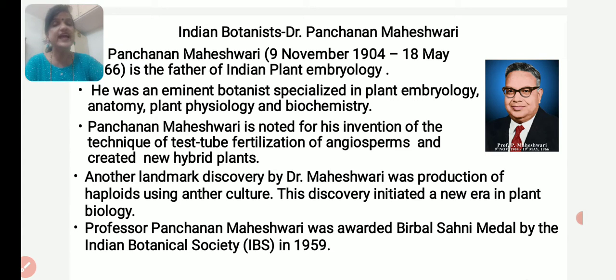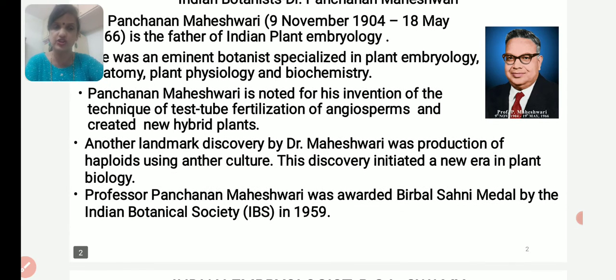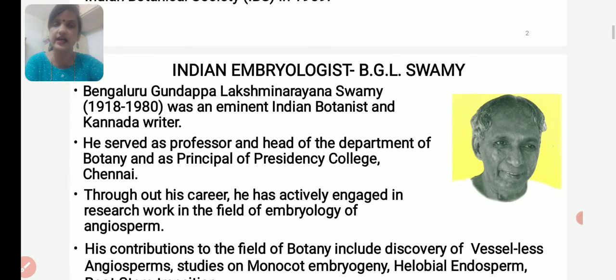Another landmark discovery of Dr. Maheshwari was the production of haploids using anther culture. This discovery initiated a new era in plant biology. Professor P. Maheshwari was awarded the Birbal Sahni Medal by the Indian Botanical Society in 1959.